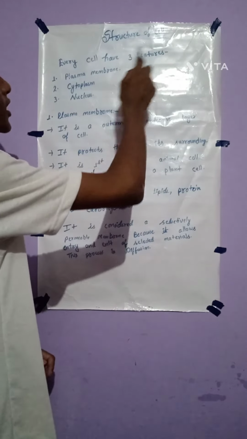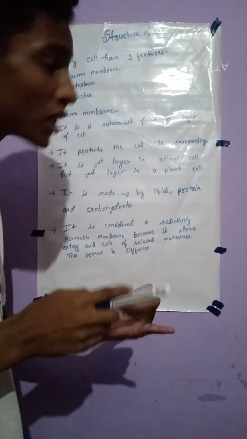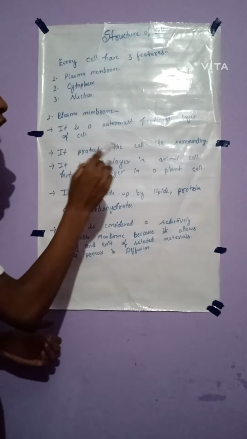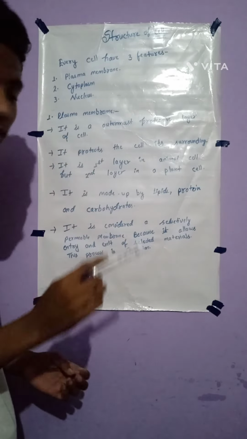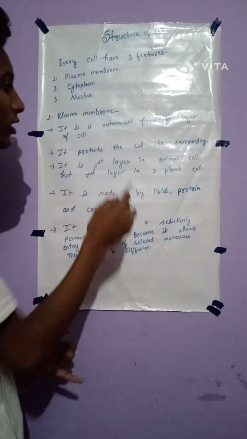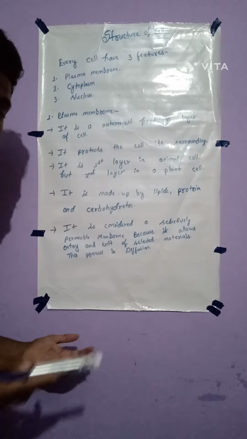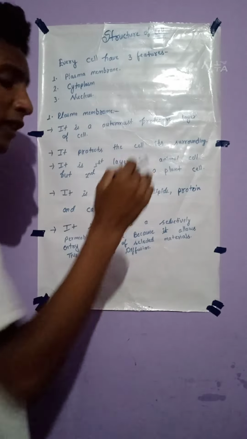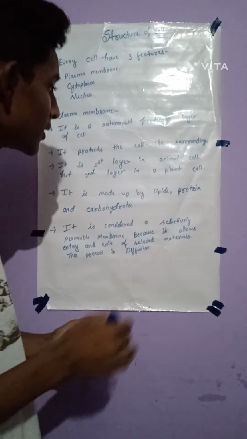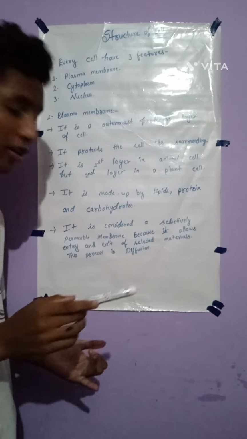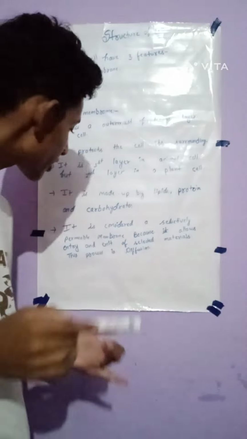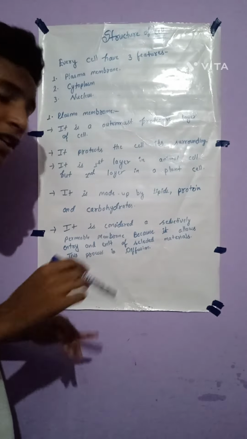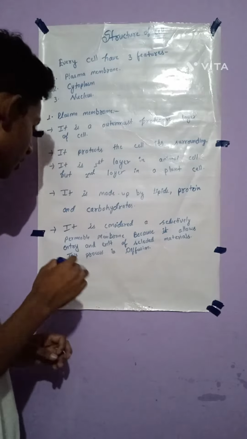Let's see the structure of the cell. Every cell has three features: first, plasma membrane, cytoplasm and nucleus. The plasma membrane is the outermost protecting layer of the cell. It protects the cell from its surroundings. It is the first layer in an animal cell, but the second layer in a plant cell. It is made up of lipids, proteins, and carbohydrates. It is considered a selectively permeable membrane because it allows entry and exit of select materials.